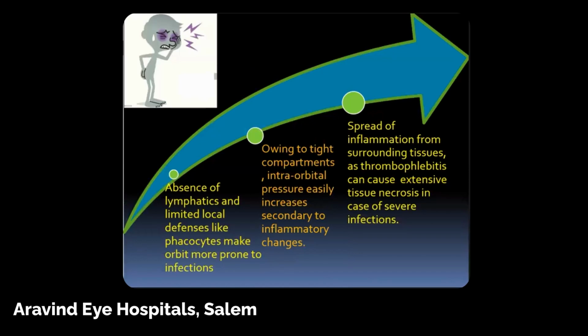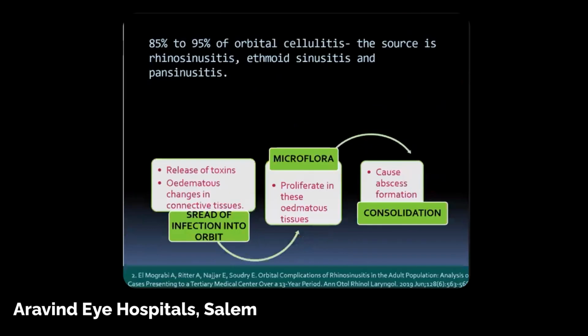So it actually spreads the same way: spread of inflammation from the surrounding structures as thrombophlebitis causes extensive tissue necrosis. Owing to the tight orbit, it easily increases the inflammatory changes. And because of absence of lymphatics and limited defense mechanism, it makes the orbit more prone to infections. So in 85 to 95% of orbital cellulitis, the source is rhinosinusitis, ethmoid sinusitis, and pansinusitis.